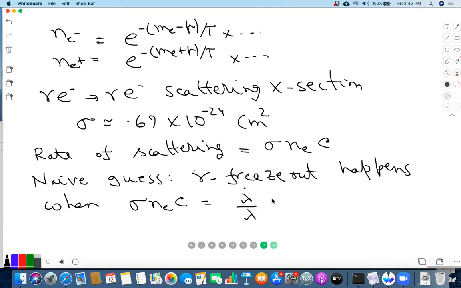And if this is the case, you can easily calculate, because Ne we will calculate in the next slide, right? Lambda dot over lambda we can calculate, so you can equate and see at what temperature this happens. But the first thing I want to point out is that this is not quite correct. This needs modification.